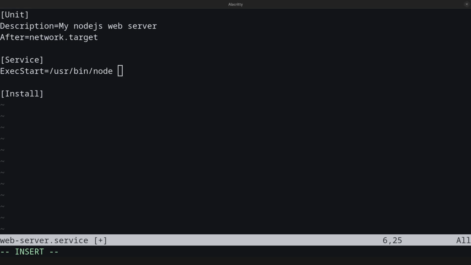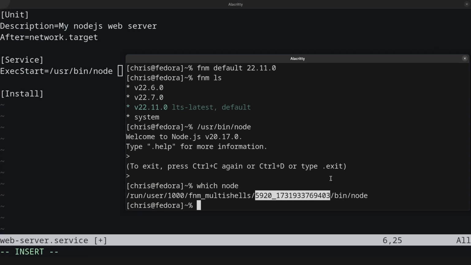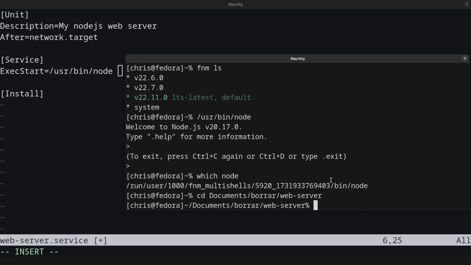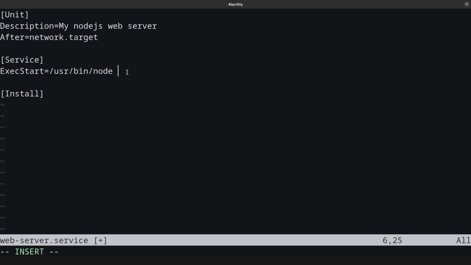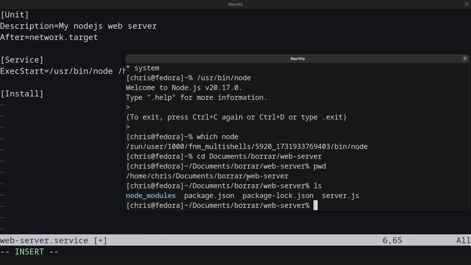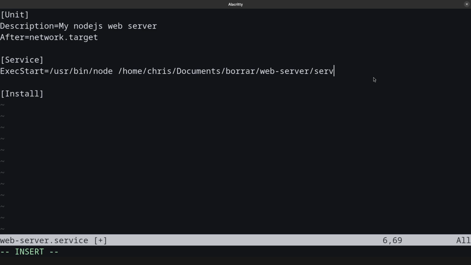And after that, we are going to keep the whole path for the source code. In my case, a way to know where we are is to go back to the folder and use print working directory, and we can use this. But we are going to change this in the future. So handle that server, and the last one is, let me see because I don't remember, server.js. So this is the final command that we are going to use to execute this.